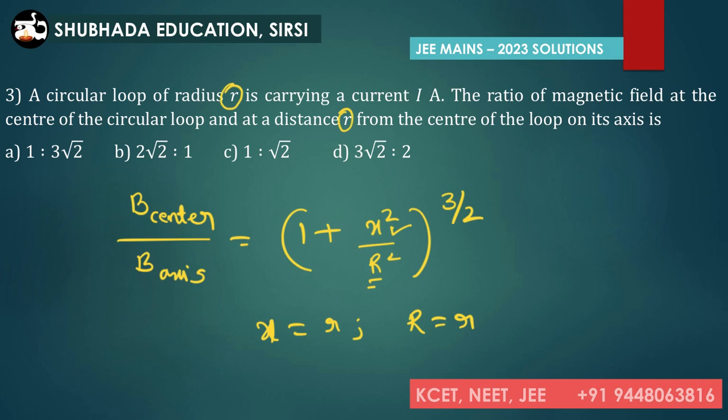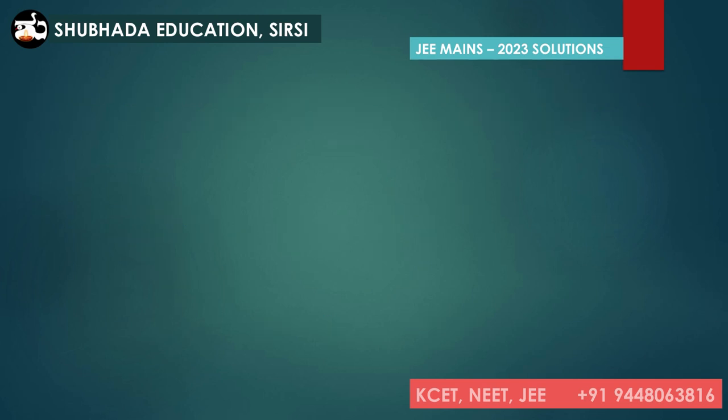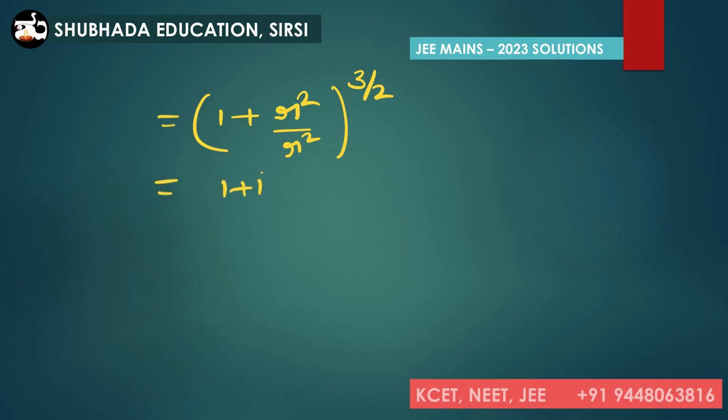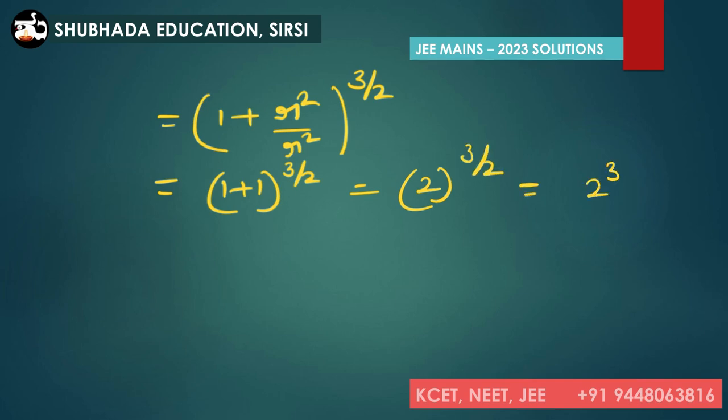Ratio of magnetic field at the center to the axis must be equal to 1 plus r square divided by r square whole to the power of 3 by 2. That is equal to 1 plus 1 whole to the power of 3 by 2, that is equal to 2 to the power of 3 by 2. Now this can be written as 2 to the power of 3 whole to the power of 1 by 2.